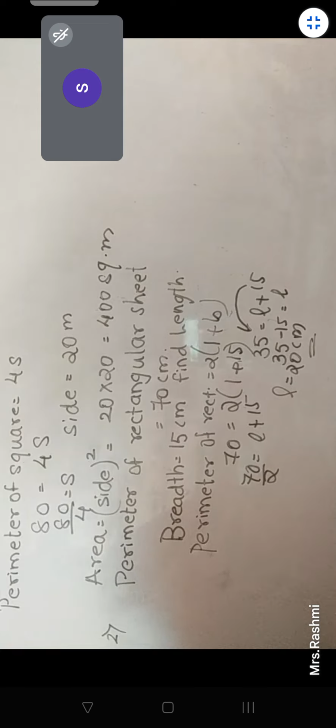Correct. We also have to find the area. Okay, find the area.